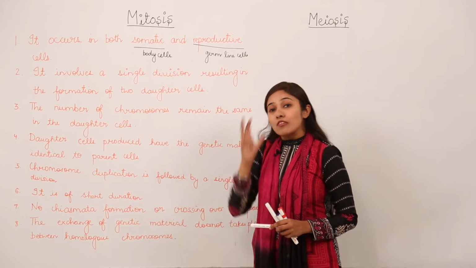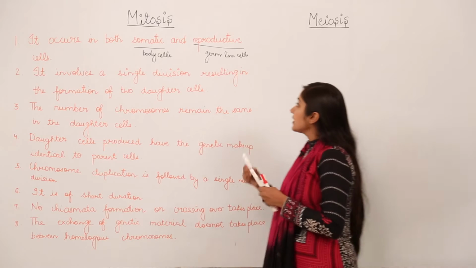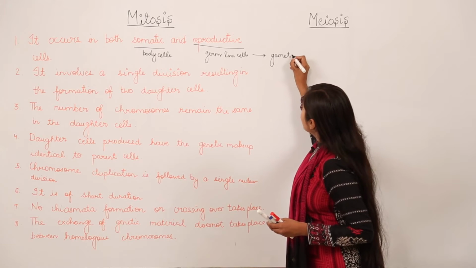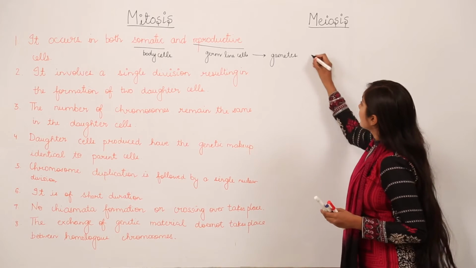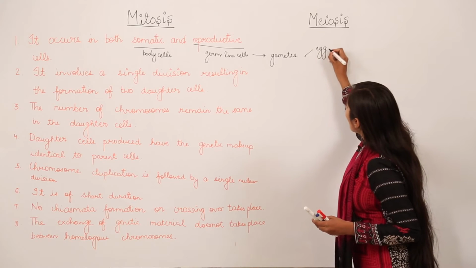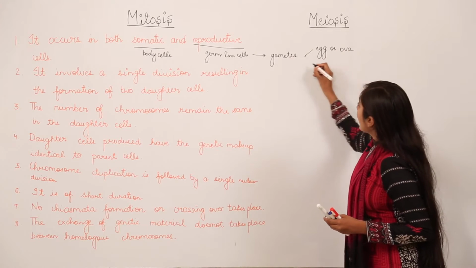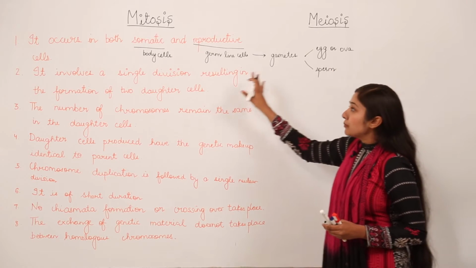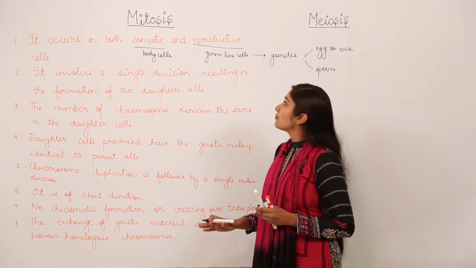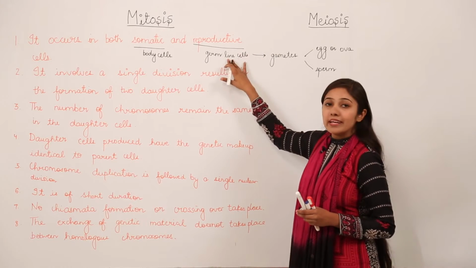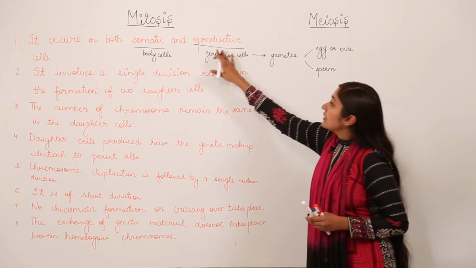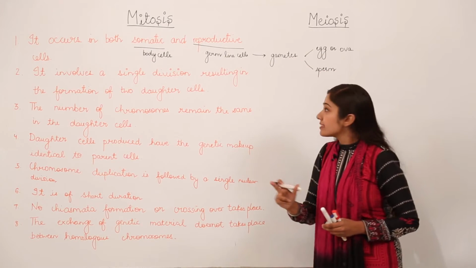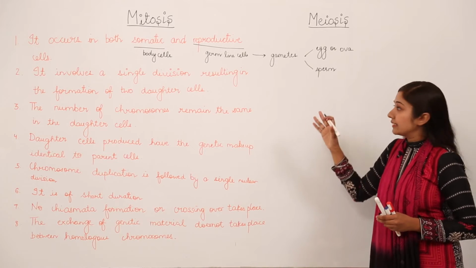The cells which are responsible for the formation of gametes, right? What do germline cells form? They form gametes, and these gametes for females are the egg, or we call it ova, and for males it is sperm. So remember, somatic cells are all the body cells of a body, and reproductive cells are the germline cells of a body, and these germline cells form the gametes. Gametes means egg or ova in case of females and sperms in case of males.